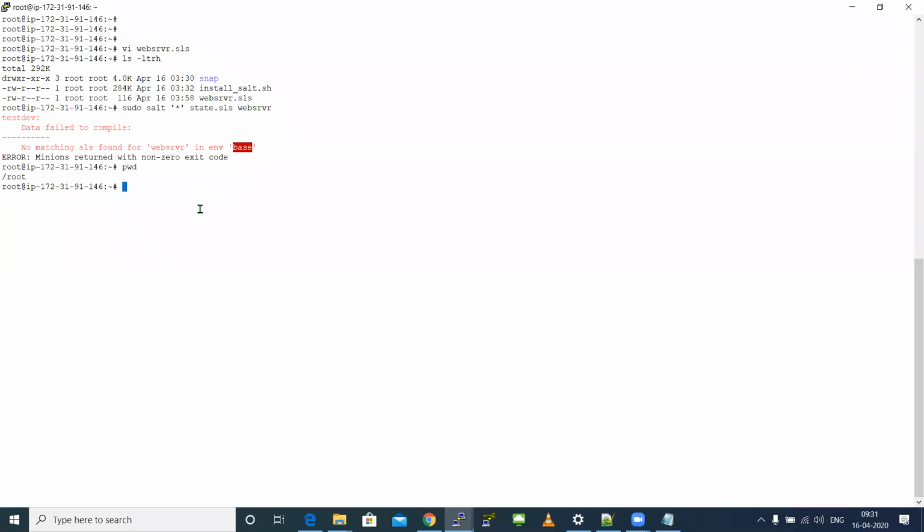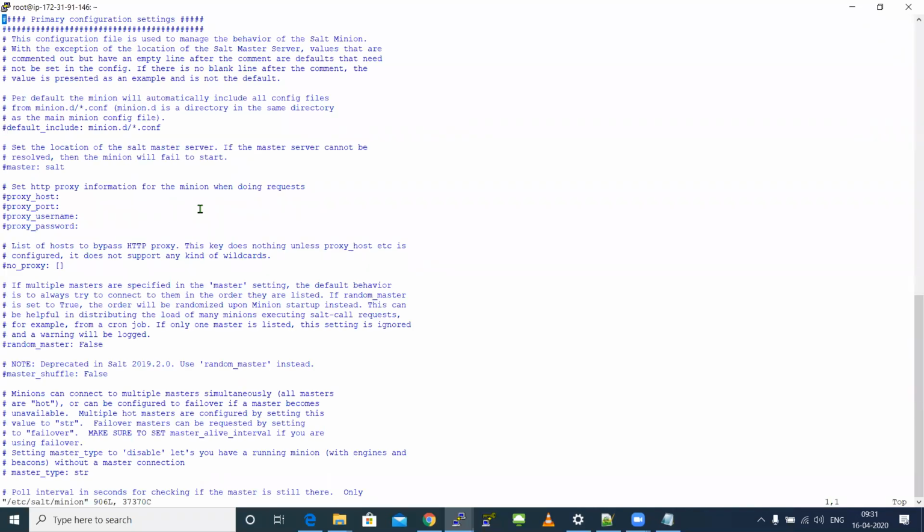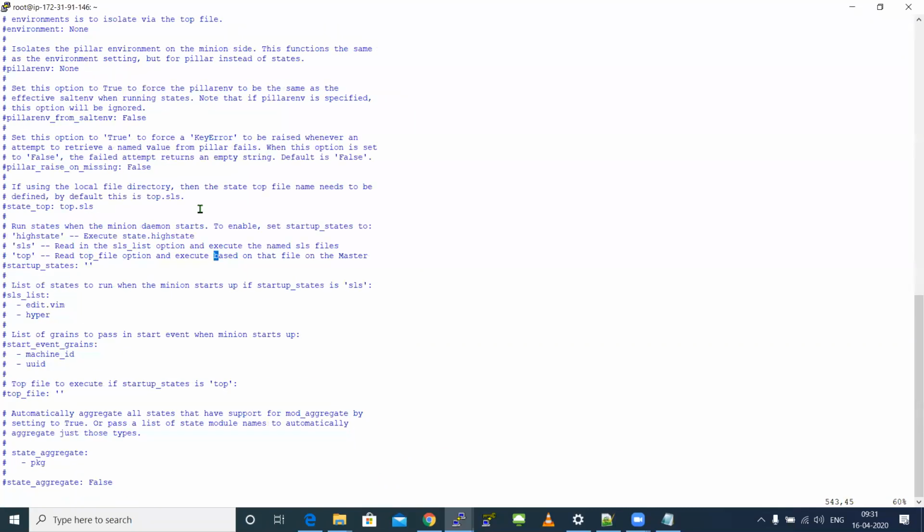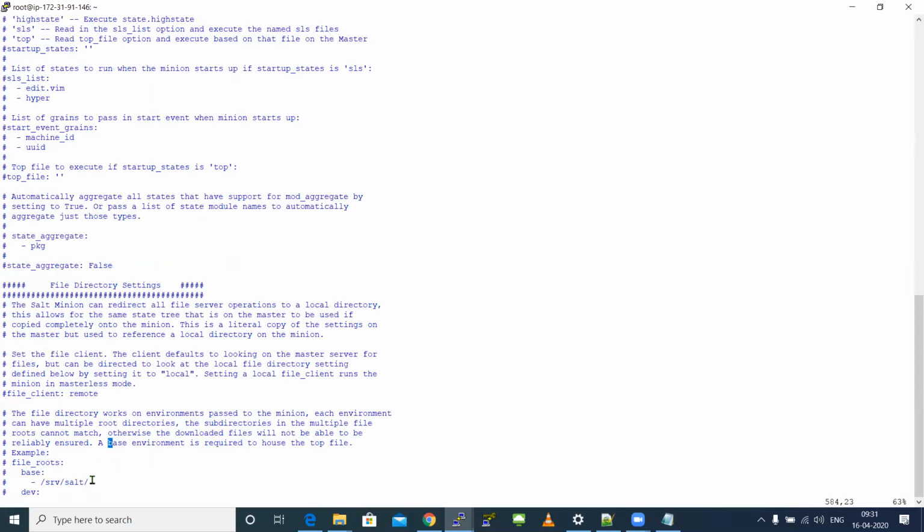To confirm what that base path is, you can again go to the default configuration file, which I initially told you about in my first class. Inside /etc/salt, this is the default configuration file. You can search for base. See, at the bottom, there is a base path defined by default, and it's telling us the base path is /srv/salt. So any SLS file you write should be written inside this /srv/salt path only. You cannot write an SLS file outside this /srv/salt.